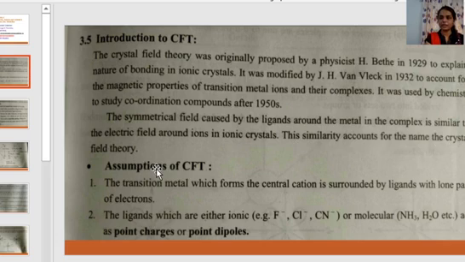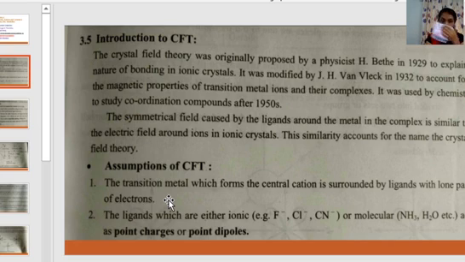Assumptions of crystal field theory. The transition metal, which forms the central cation, is surrounded by ligands with lone pairs of electrons. First of all, what is a cation? A cation is an atom having a positive charge on it, while an anion is an atom having a negative charge on it.